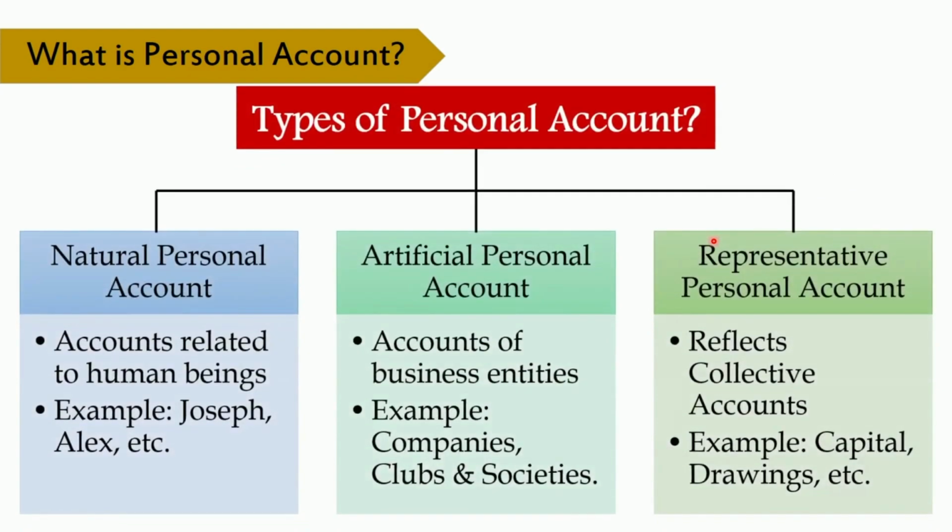There are three types of personal account. As we have already discussed in the classification: natural personal account, artificial personal account and representative personal account. Natural personal account. As the name suggests, accounts related to human beings such as Joseph, Alex, Jimmy, Harry, etc. are called as natural personal account.